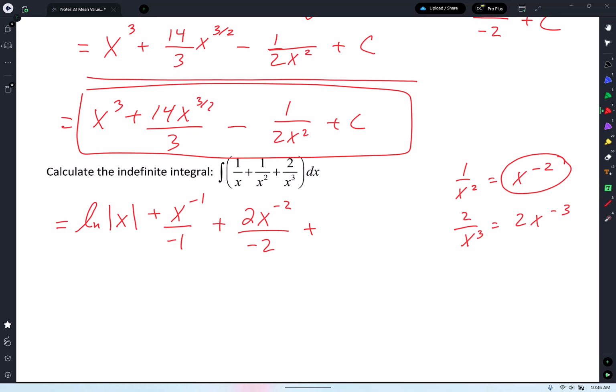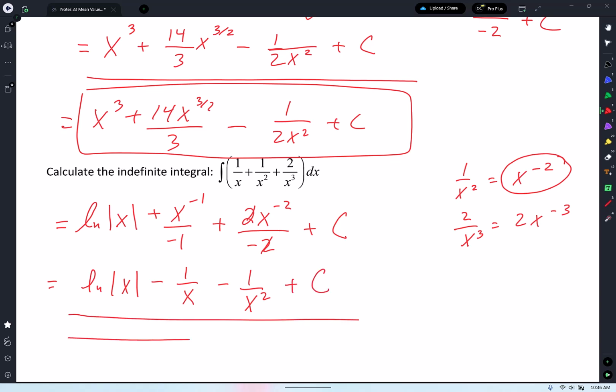And then plus c. All right, let's make it pretty. ln absolute value of x, minus 1 over x, minus the 2's cancel out, 1 over x squared, plus c. There it is. That is your antiderivative.